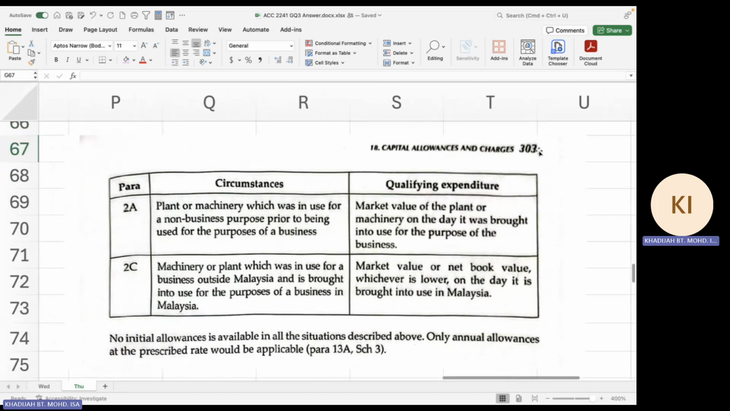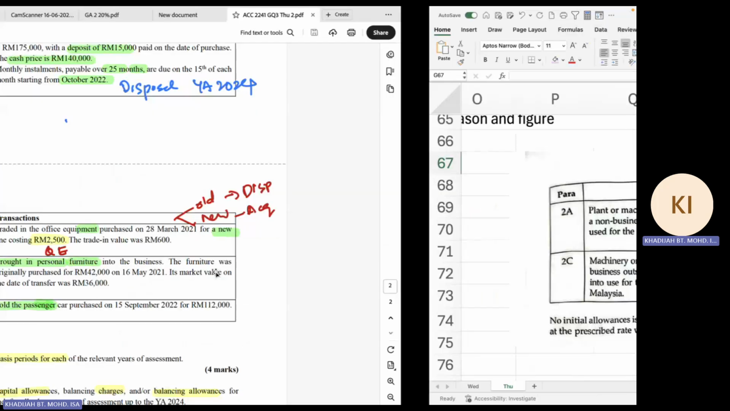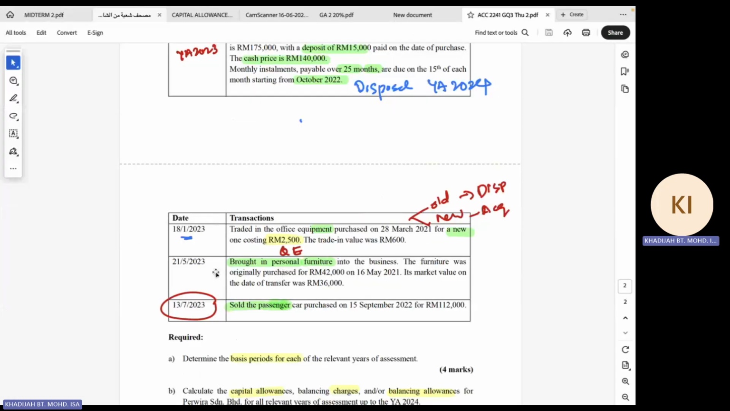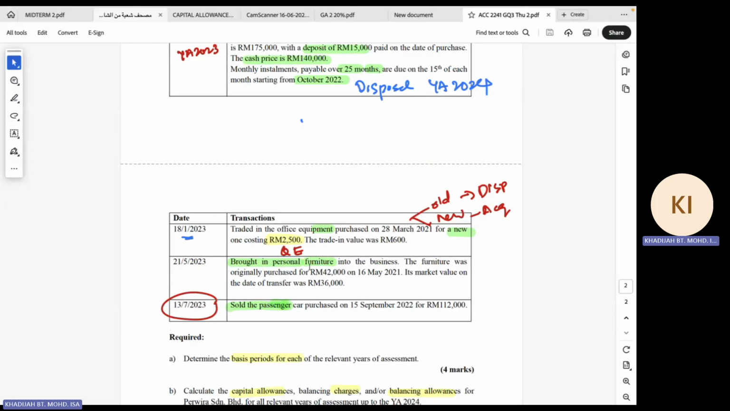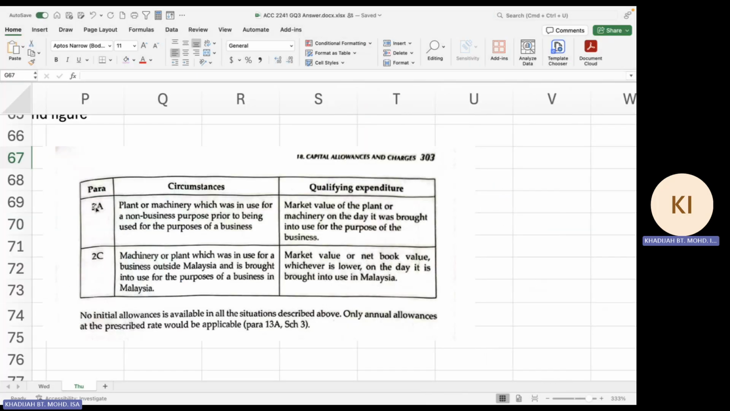Whenever you have a plant or any asset for personal usage brought into the business, under para 2A, we have plant or machine which was in use for a non-business purpose prior to being used for the purpose. And 2C is that machine or plant which was in use for business outside Malaysia and brought into usage in business in Malaysia. So in this case, which falls under it, 2A or 2C? It should be 2A because it was personal furniture. Before, it was not used in business. Now it is brought into the business. So we are going to use para 2A.